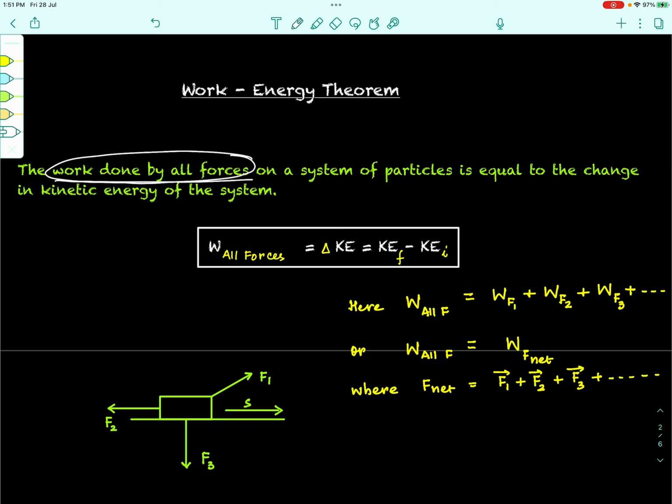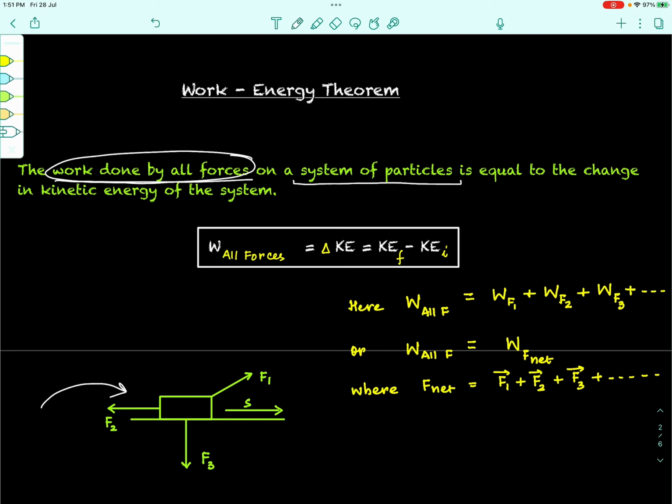Okay. Next is on a system of particles. We have seen this in previous chapters. In laws of motion we have seen that sometimes we can combine two or more bodies and consider them as one single system while we study the forces acting on them and their motion. So it is always possible to take more than one particle together as a system. You can always work with one single particle or one single body also. For the sake of convenience here, for example, we have taken just one single block, right? So it's up to us.